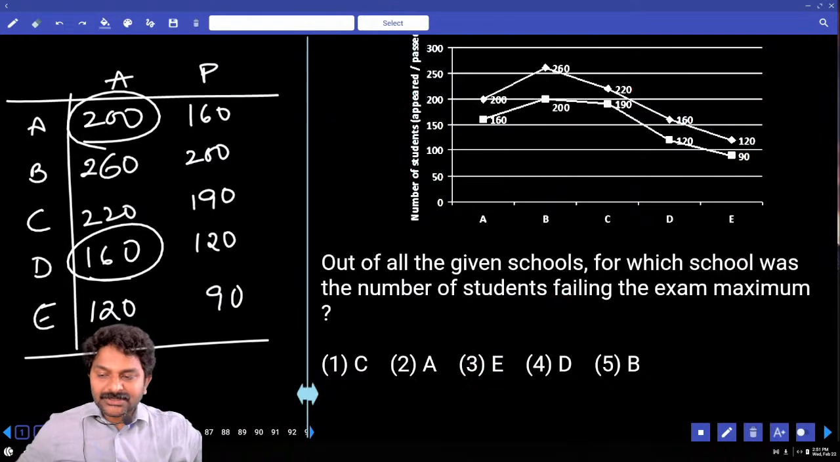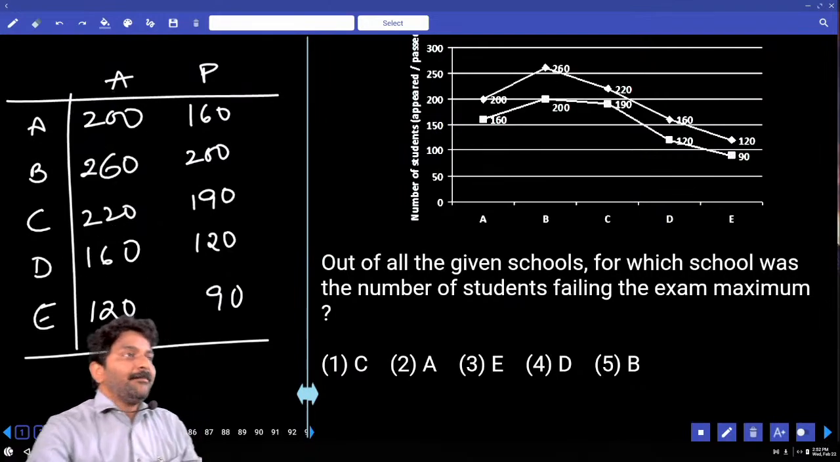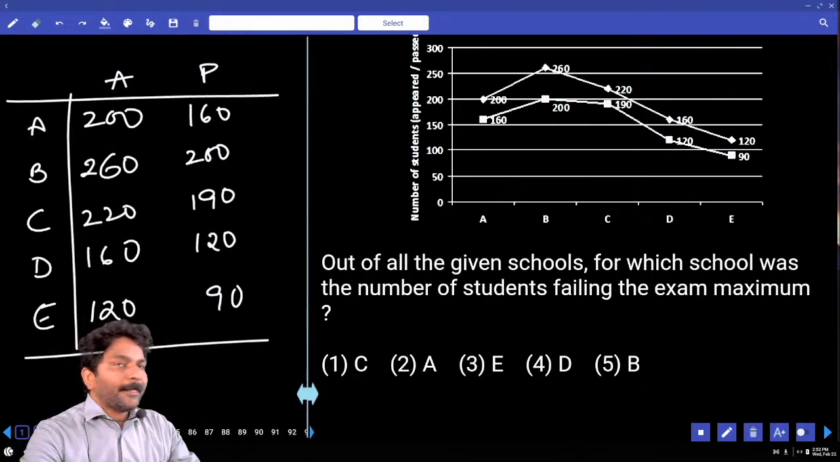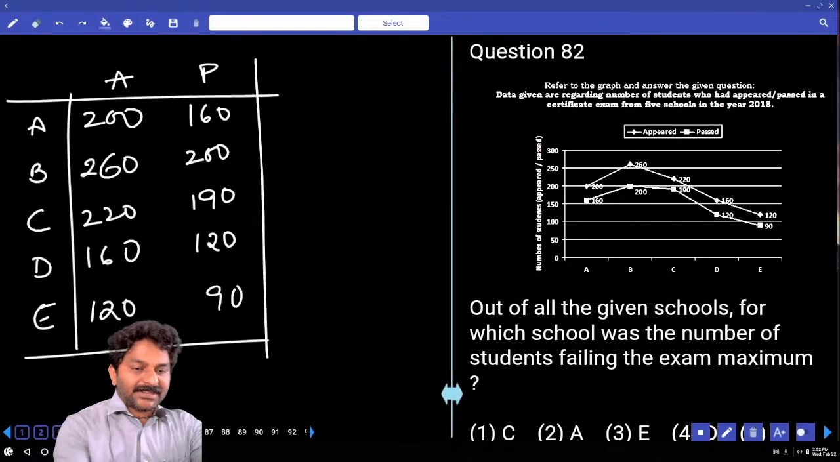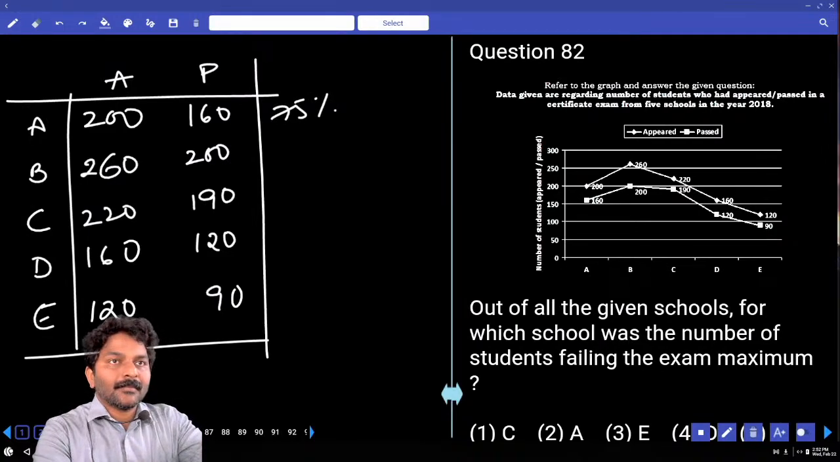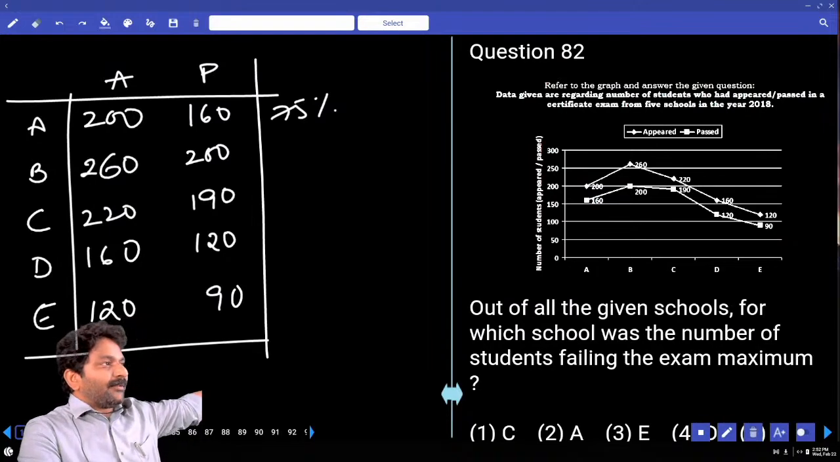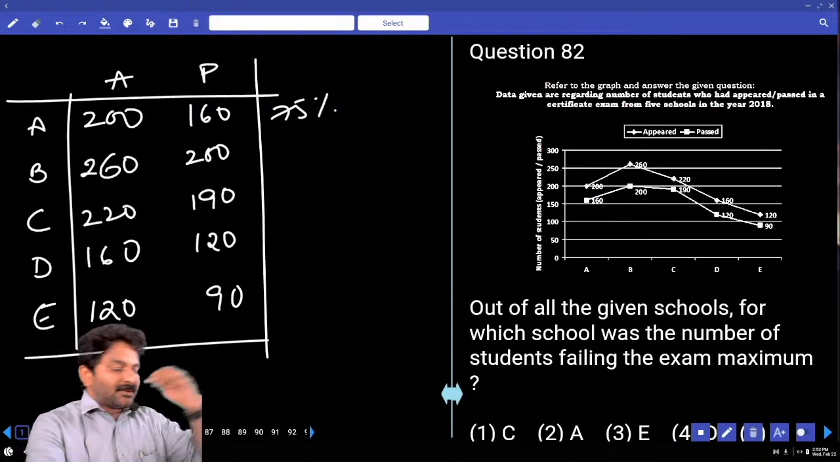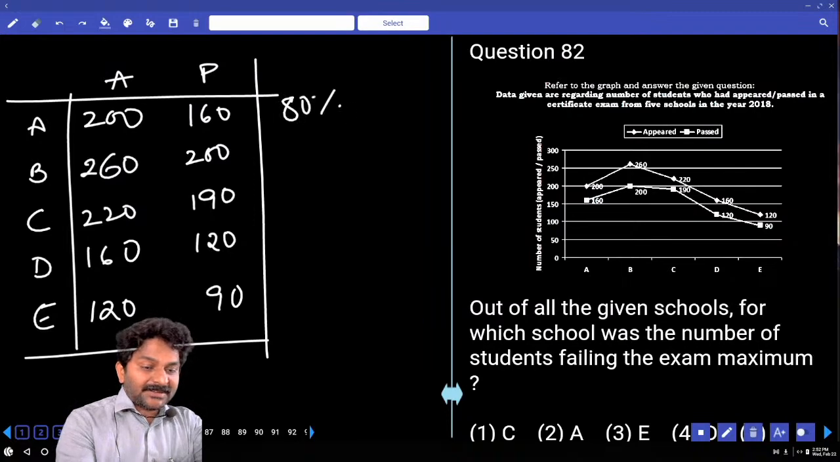Out of all the given schools, for which school was the number of students failing the exam maximum? If failing the exam is maximum, pass must be minimum only. So let's directly identify this. Where exactly do we have minimum pass percentage? Here it is 75%. Pass percentage: 160 passed out of 200. Oh, 80% I think. Not 75, sorry. What percent is it? 80%.